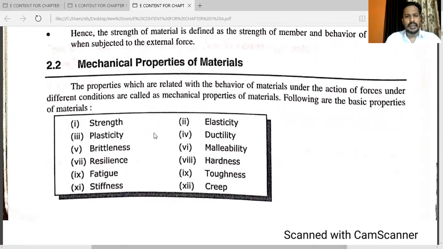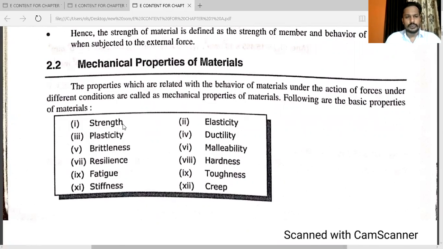These are the mechanical properties. See, in the E content, I have given the detailed definitions. Here in the video, I'm not explaining each and everything, but you have to refer to the E content to get the entire knowledge about each and every definition.